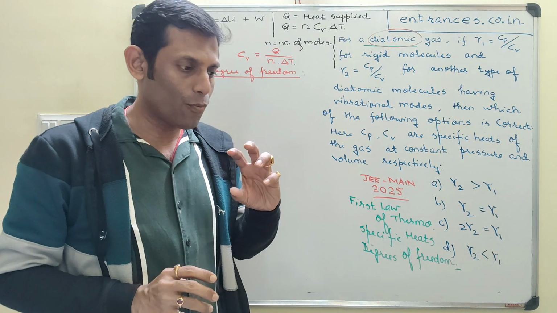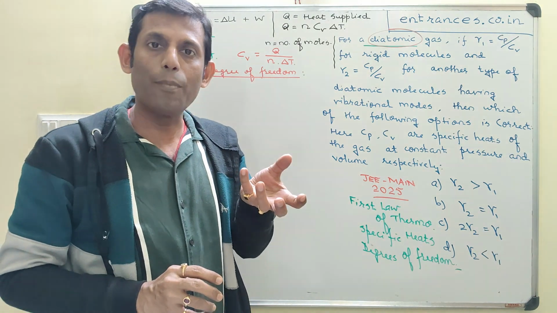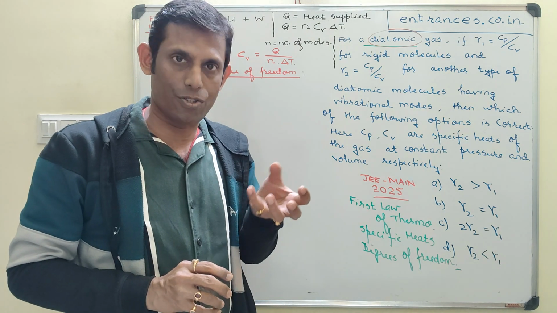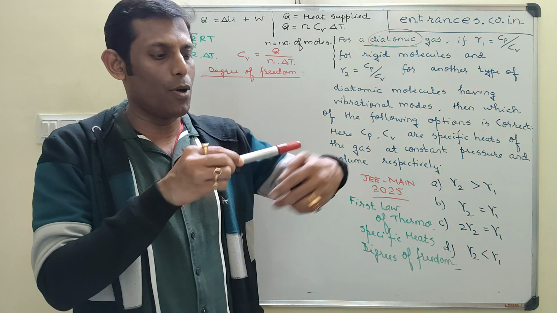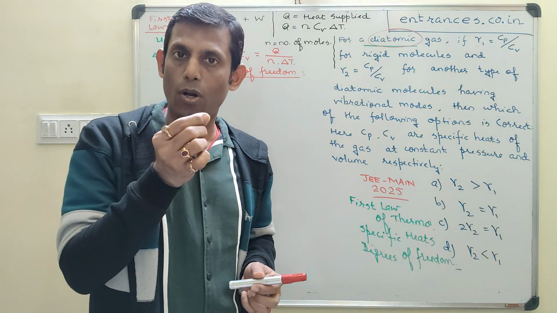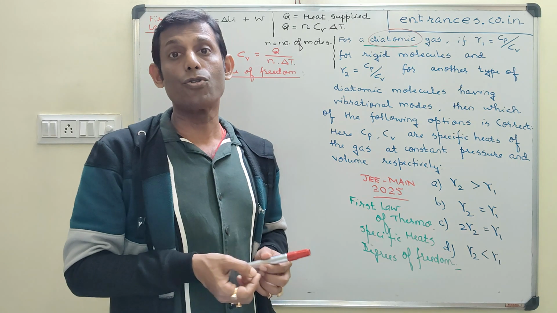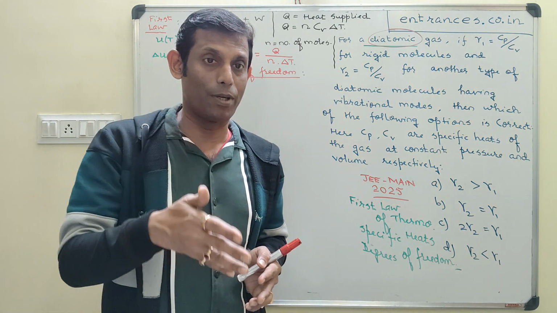Now if you ask what happens if it, let's say, rotates about its center of mass about any axis, then let's say this is the x-axis and it rotates about this x-axis. The problem is the mass radius distribution is so small of an atom that it does not consume much of half I omega square, capital I being moment of inertia.